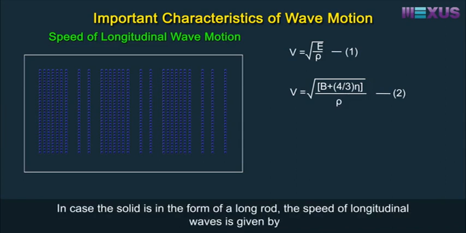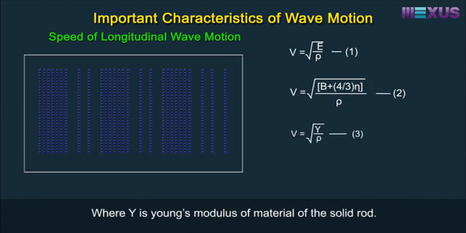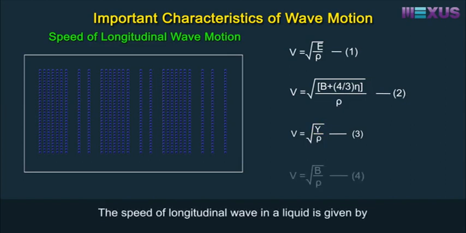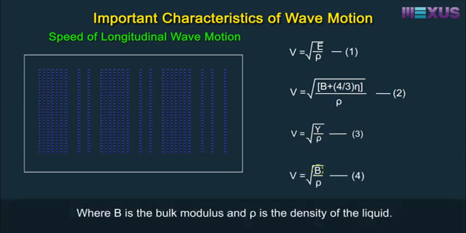In case the solid is in the form of a long rod, the speed of longitudinal waves is given by v equals square root of Y by rho, where Y is Young's modulus of the material of the solid rod. The speed of longitudinal wave in a liquid is given by v equals square root of B by rho, where B is the bulk modulus and rho is the density of the liquid.